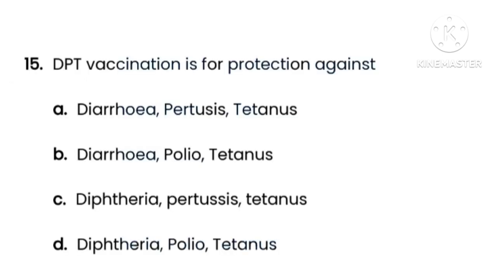Next question number 15. The question is, DPT vaccination is for protection against. Here options are option A diarrhea, pertussis, tetanus, option B diarrhea, polio, tetanus, option C diphtheria, pertussis, tetanus, option D diphtheria, polio, tetanus. So here the correct option is option C, that is diphtheria, pertussis and tetanus.